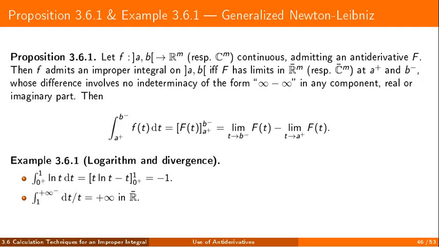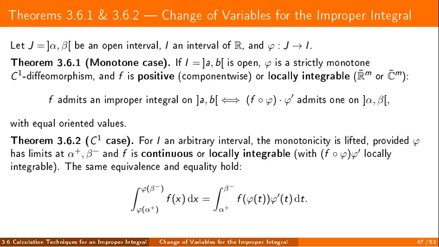Newton-Leibniz extends in the expected way. A continuous function on an open interval always has an antiderivative. The improper integral exists exactly when that antiderivative has limits at the two ends, and those two limits do not produce an infinity minus infinity. The value is then their difference. The examples on the slide show both outcomes: one finite case with the logarithm, and one divergent case with 1 over t. Change of variables also survives in the improper setting.